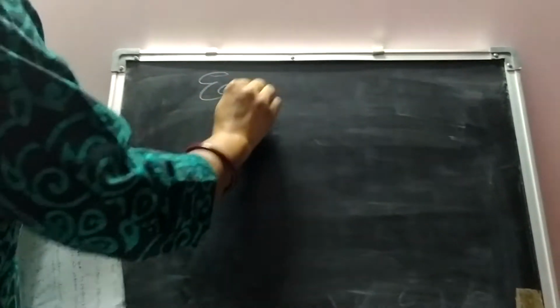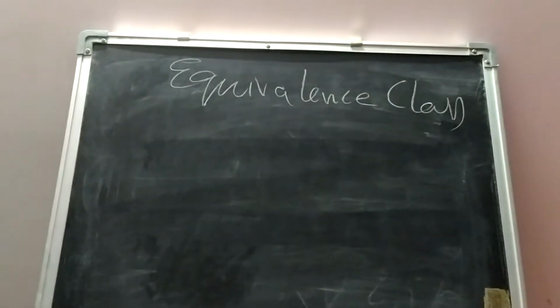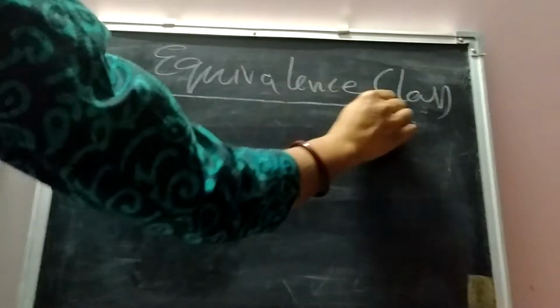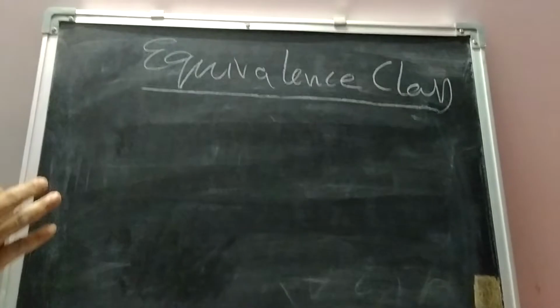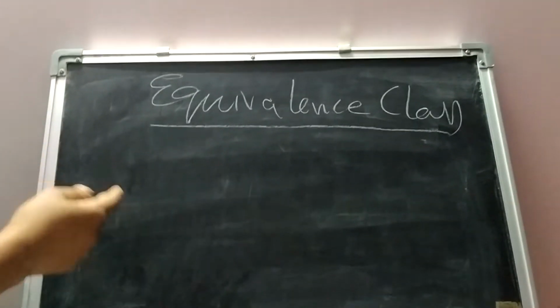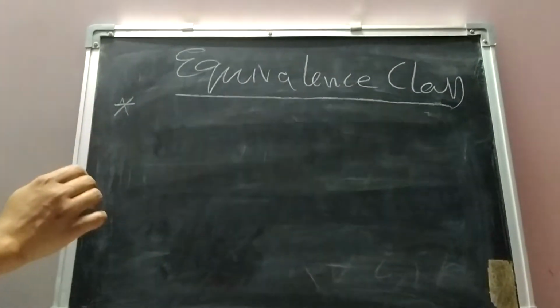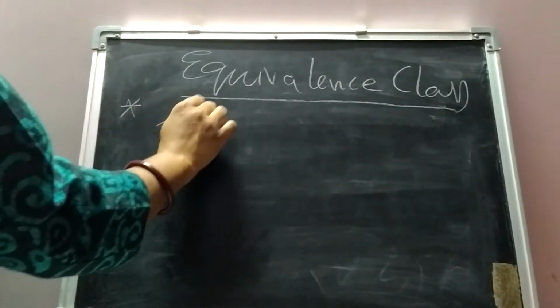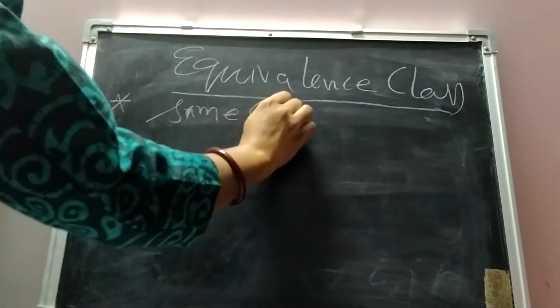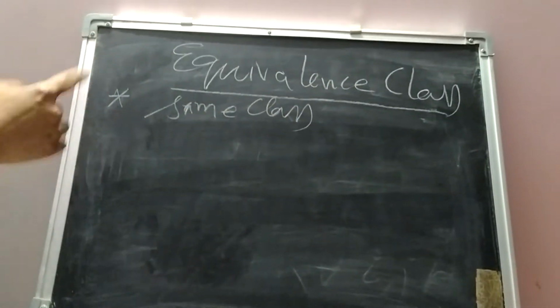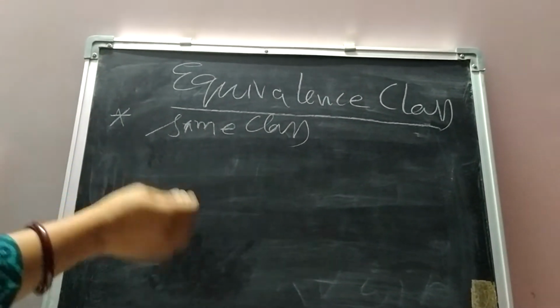Next we have the equivalence class. An equivalence class consists of all the states that communicate with each other, and two states that communicate with each other are said to be in the same class.